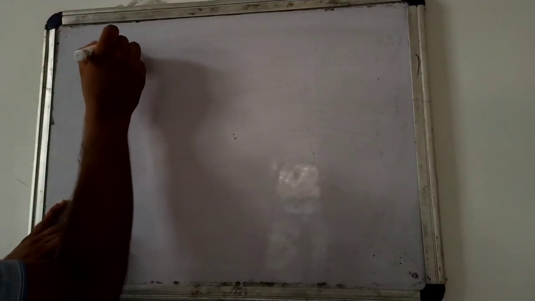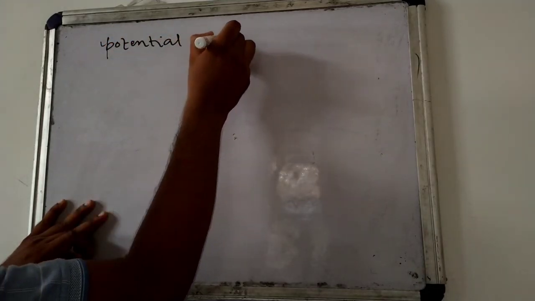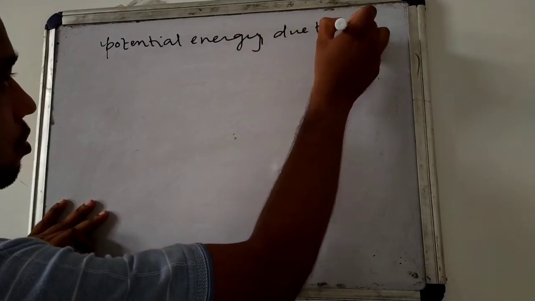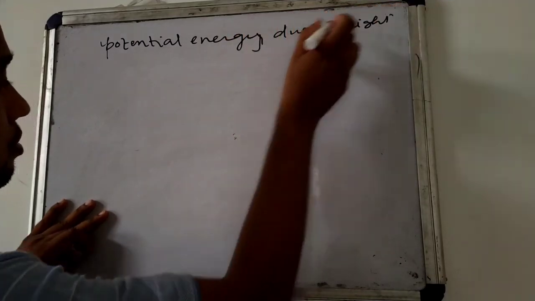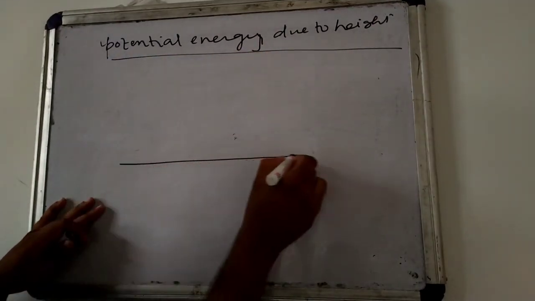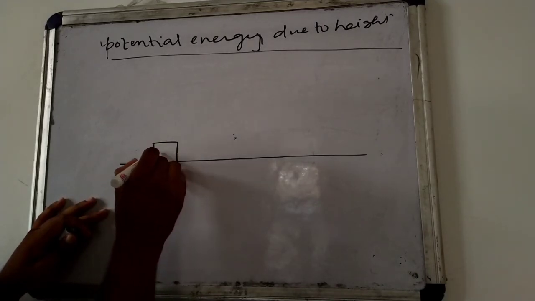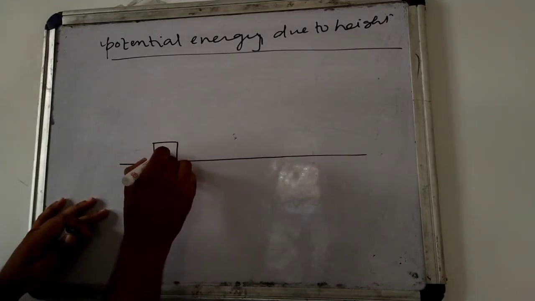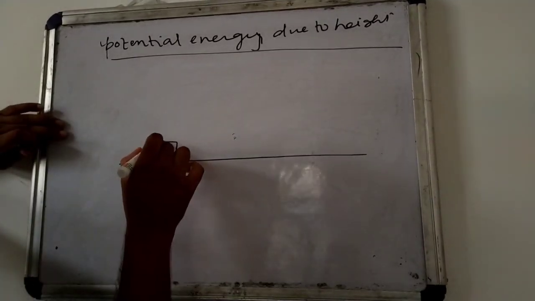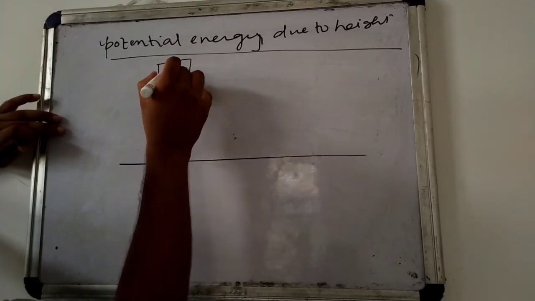Next, potential energy due to height. Suppose this is a surface. Initially we placed an object of mass m here. After some time we lift the object up to a certain height h.